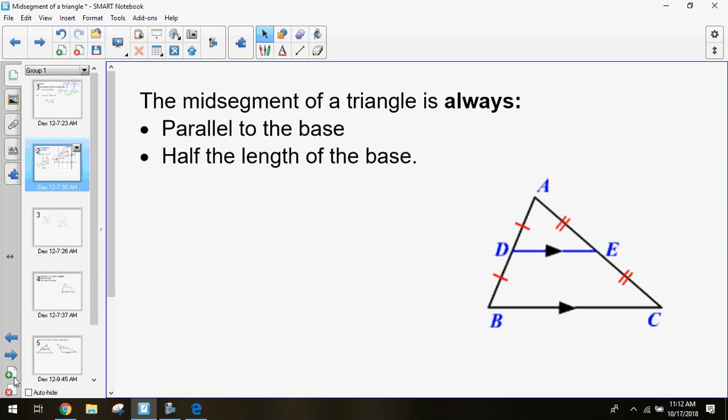All right, so these are the two things we want to focus on. Parallel, it's always parallel to the base, and it's always half the length of the base. We can use these two rules, or this theorem, to help us solve for some situations. As long as we have those midpoints, and as long as we have that midsegment, we can use this information to help us solve. Just like using an exterior angle, or just like using isosceles triangles, we can use them to help us figure out missing angles or missing sides.